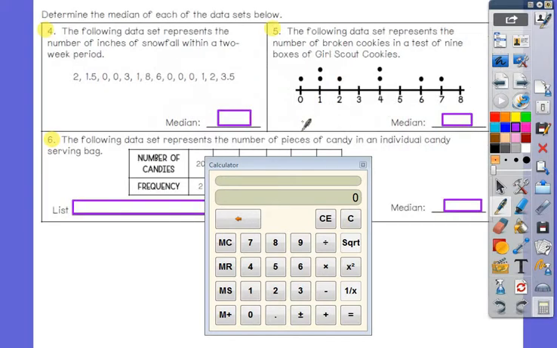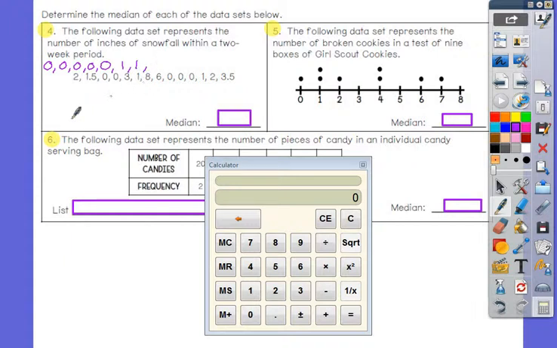All right, so number 4. I have 12 numbers, I believe. Are they listed in order from least to greatest? No. So I first have to list them in order. So what's my smallest number? 0. And how many do I have? 5. So I'm going to list a 0 5 times. What is after a 0? 1. How many of those do I have? 2.